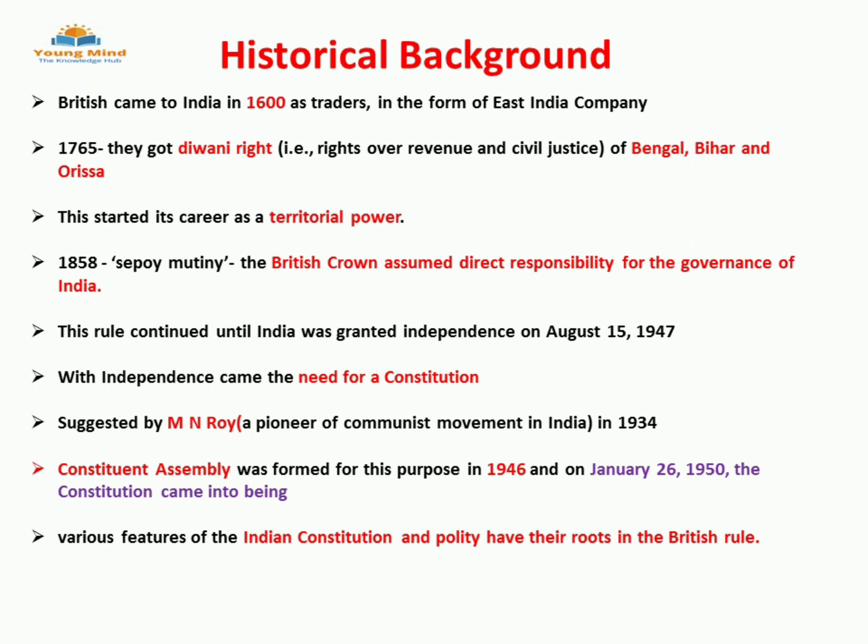So, 1765 to 1947 is a period which had an impact on our constitution. That is, the rules done and implemented by the British government had an influence on our constitution, because our people were already familiar with and adjusted to this type of administration, so it would be easy for them to follow.